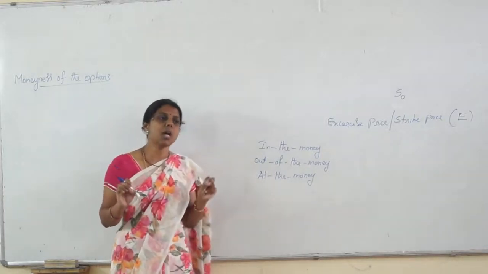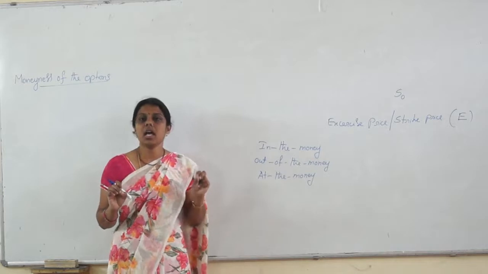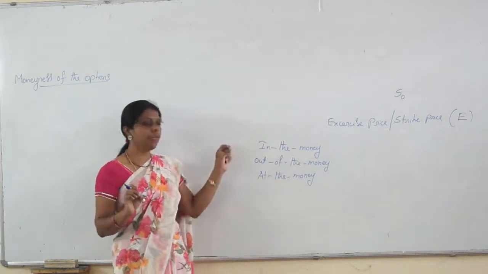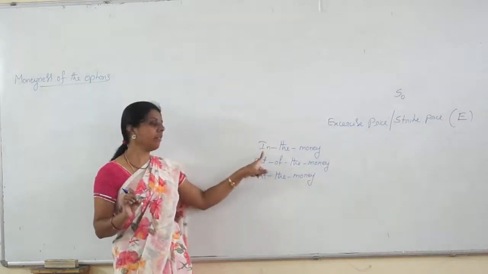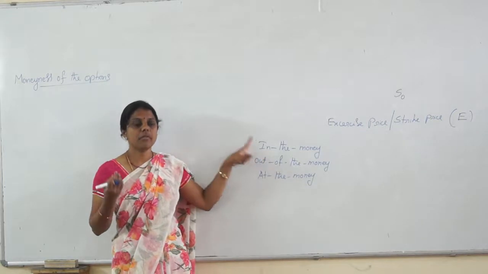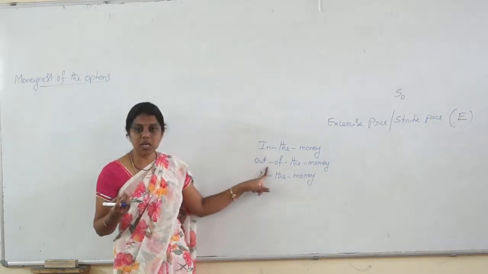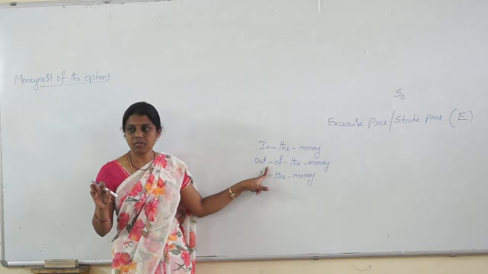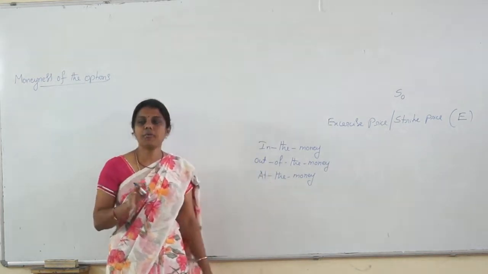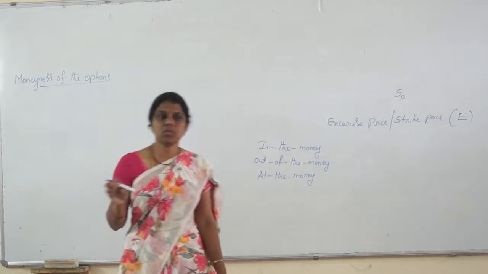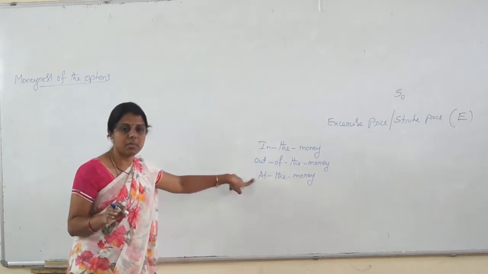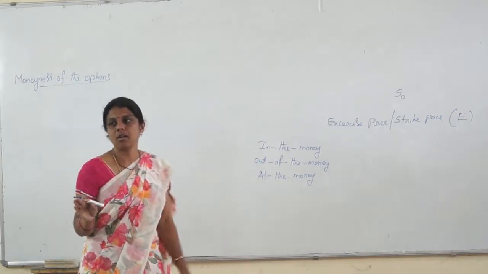Assume that on the expiry date, the buyer is exercising the contract. If he is exercising, when we say in the money, he receives some amount. When the option is out of the money, he is not receiving anything, which means loss. When we say at the money, no profit, no loss. Is it clear? In the money, profit; out of the money, loss; at the money, no profit and no loss.